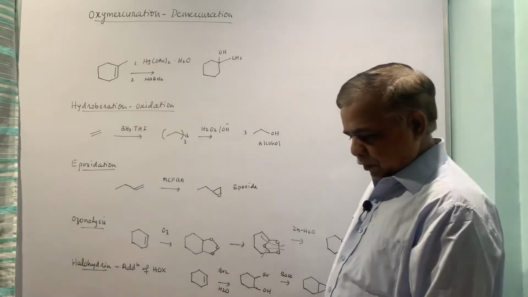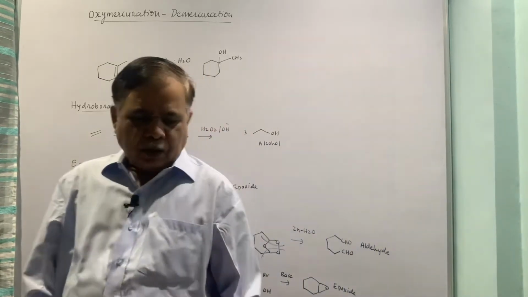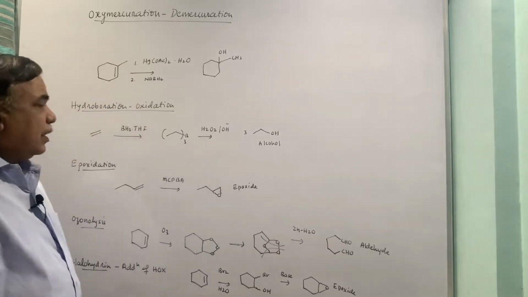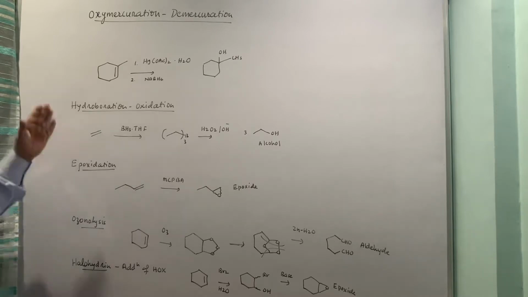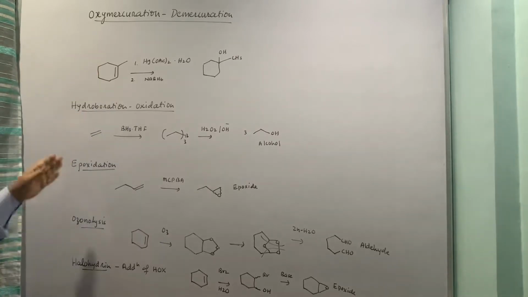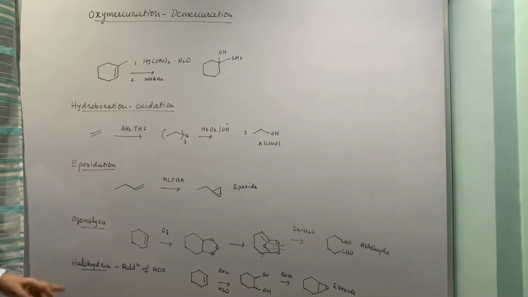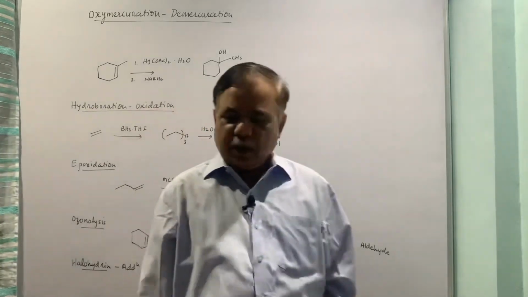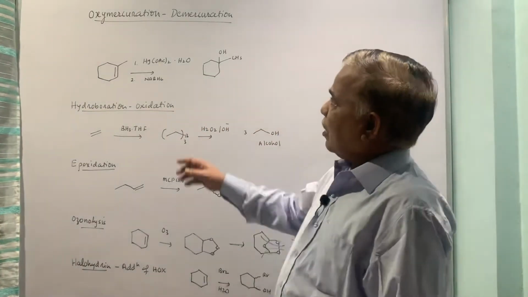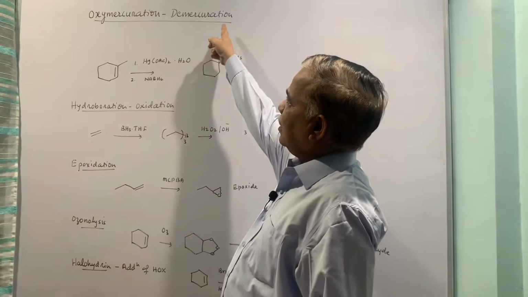Hello and welcome to this lecture on electrophilic addition to alkenes. Today we are going to see 5 reactions, namely oxymercuration, demercuration, hydroboration oxidation, epoxidation, ozonolysis and halohydrin formation, or addition of HOX. The first reaction, as the name suggests, is oxymercuration and demercuration.